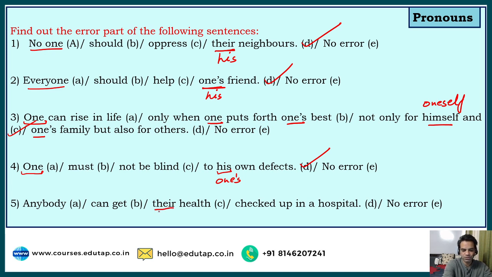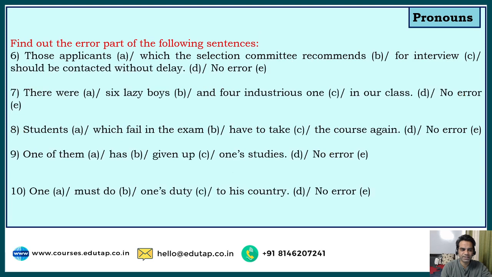Now we are used to using these pronouns this way. We think that anybody can be anybody, so it seems plural, but grammatically it is wrong. So we cannot use a plural pronoun corresponding to a singular subject. It has to be singular. So anybody can get not their health or one's health. It should be his health checked up in a hospital. That is the correct replacement here, guys. Got it? Moving on to the next question, guys.